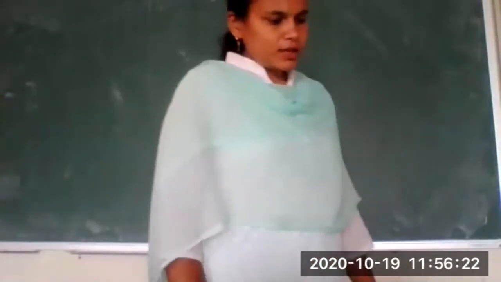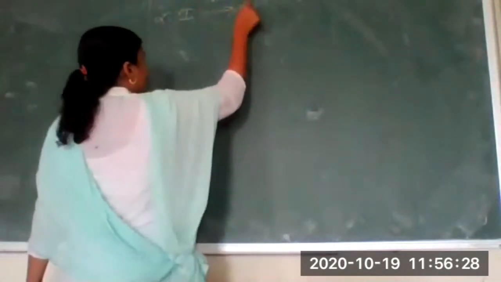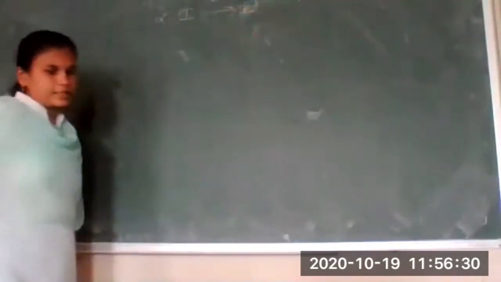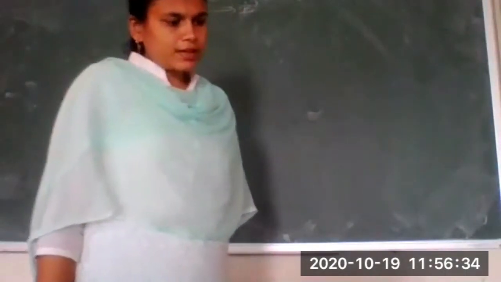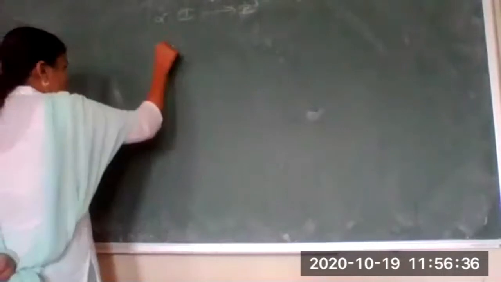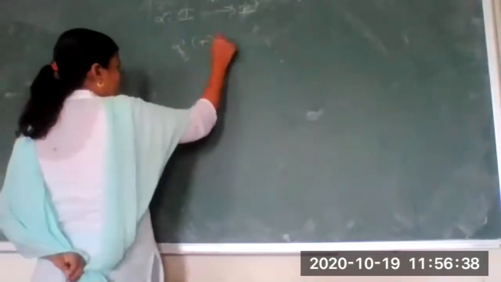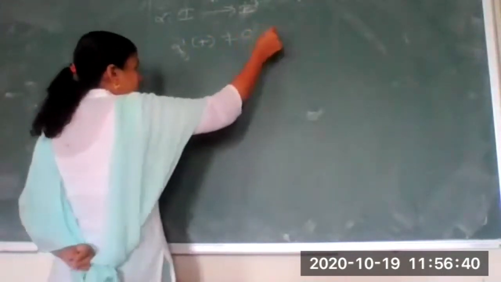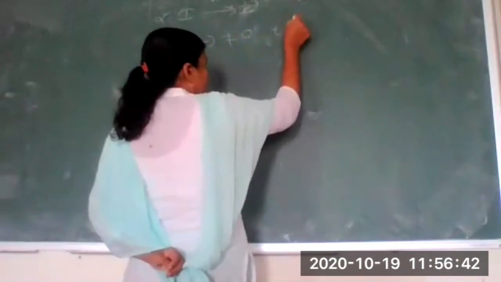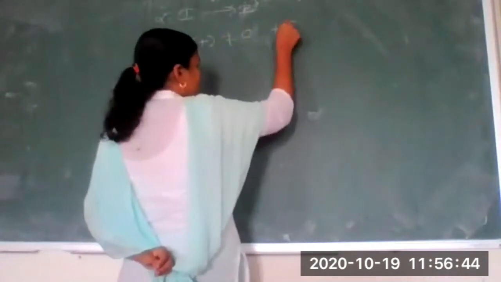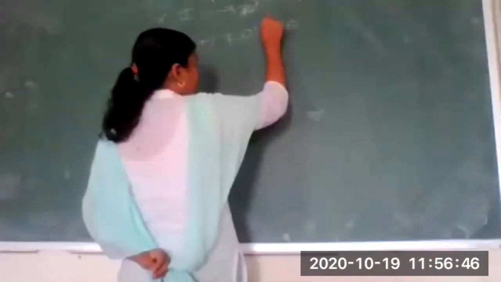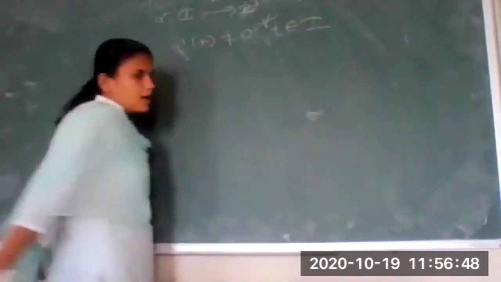So let me write down what is given to us. A curve alpha is a regular curve from an open interval I to R3 space. Okay. What is given to us? This is a regular curve. What is the meaning of regular curve? We have studied it: alpha dash of t is not equal to 0 for all t belonging to the open interval I.